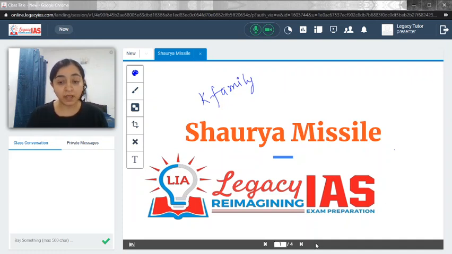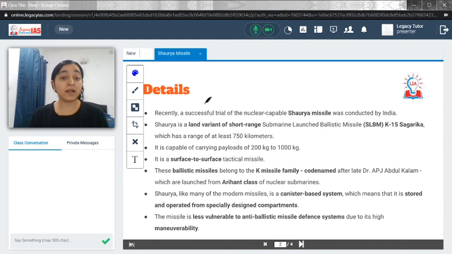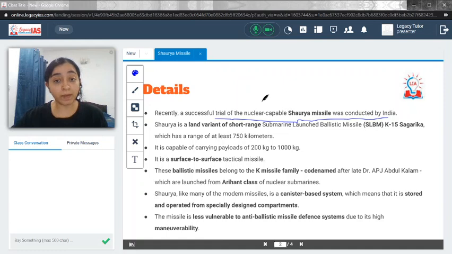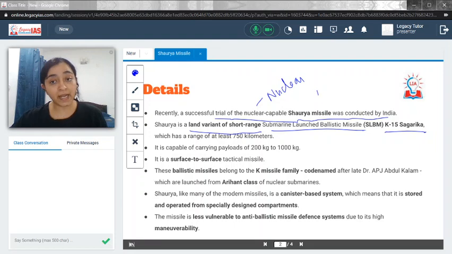So let's begin. First thing, as mentioned earlier, India was successfully able to trial the nuclear capable Shaurya missile, and that is a very remarkable feat for India. The thing you need to remember is that this missile is nuclear capable. Another important thing to remember is that it is a land variant of the short range submarine launched ballistic missile K-15 Sagarika.